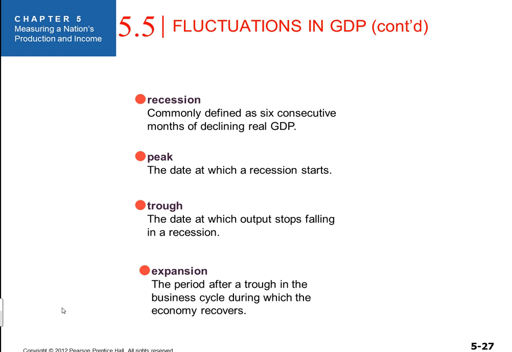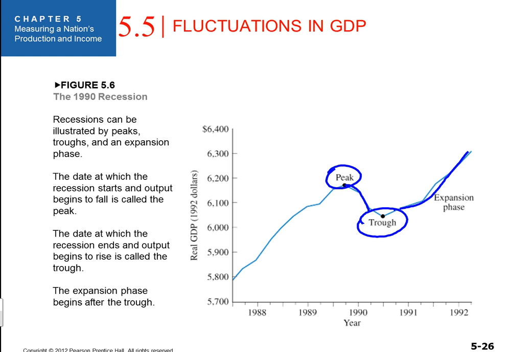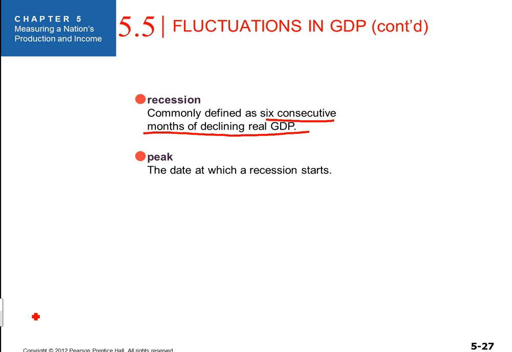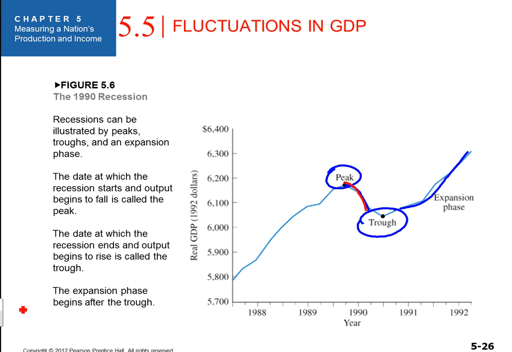A recession, which is commonly defined as 6 consecutive months of declining real GDP, is where the business cycle is falling. In this example, we would see a recession if we're looking at this contractionary period right here. And then, as long as that was 6 consecutive months, then we have what we call a peak, which is the date at which the recession starts. So in this previous example, the peak is right here, and this is at the beginning of the recession.